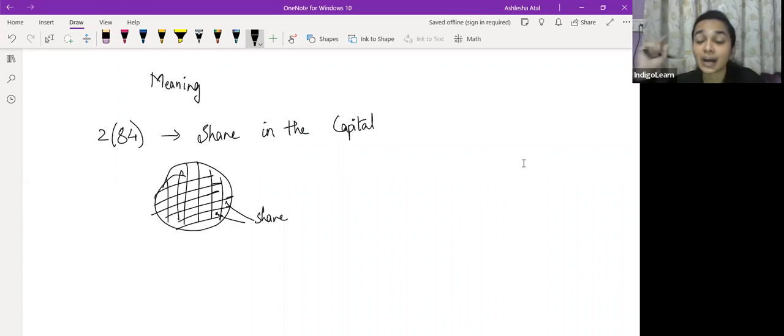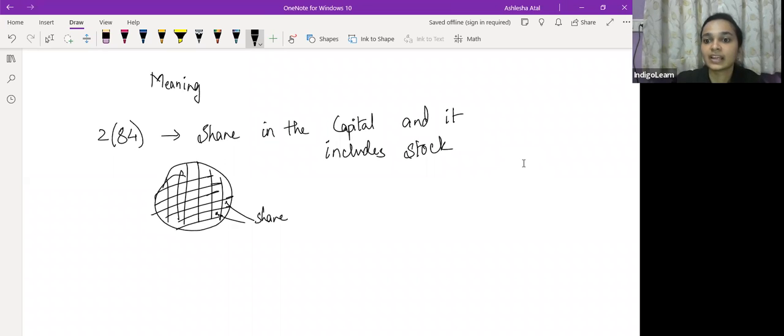However, when defined, जो law का language है वो ये बोलता है that share means a share in the capital of the company and it includes stock. So share, this is for both, people appearing in November 22 and May 23.